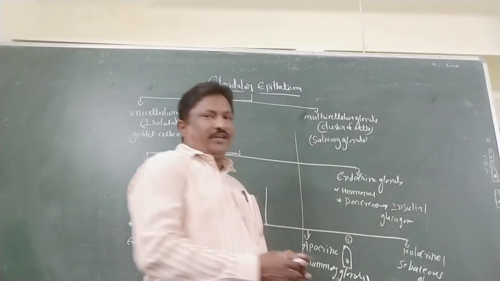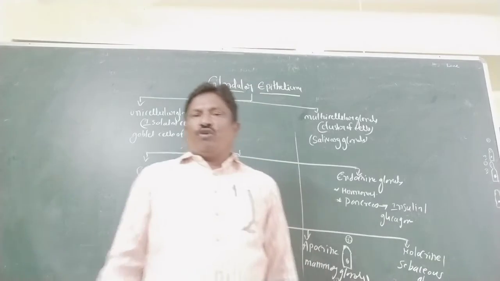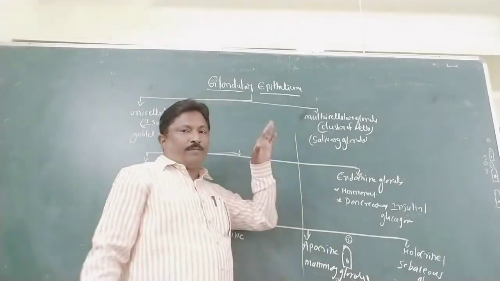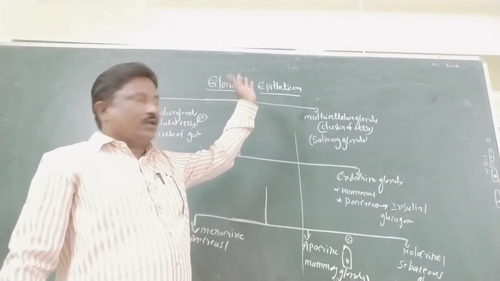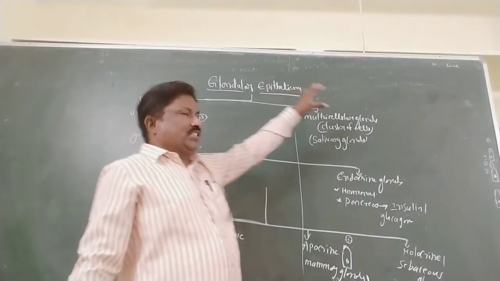So glands are classified in three ways. First, depending on the cells: isolated cells or cluster of cells.